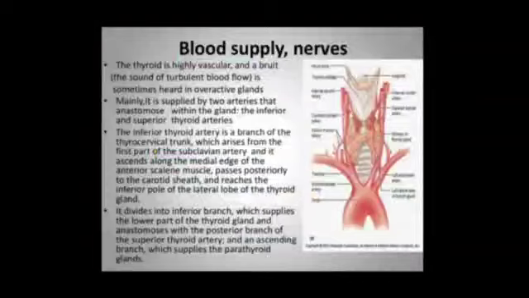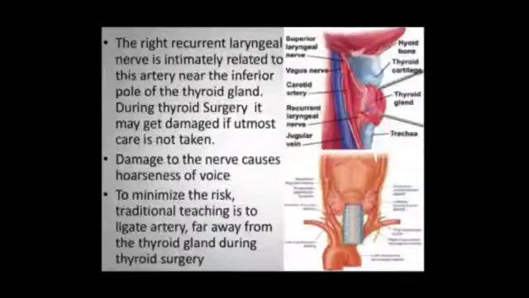It divides into an inferior branch, which supplies the lower part of the thyroid and anastomoses with the posterior branch of the superior thyroid artery, and an ascending branch, which supplies the parathyroid gland. The right recurrent laryngeal nerve is intimately related to this artery near the inferior pole of the thyroid gland. During thyroid surgery it can get damaged, which causes hoarseness of voice. And the school of teaching is that you have to ligate it far away from the thyroid gland during thyroid surgery.